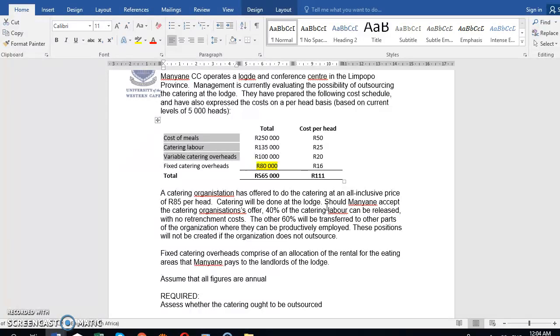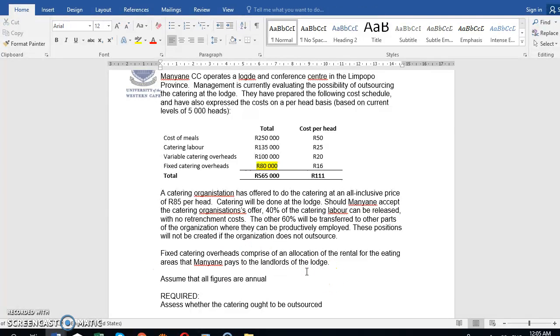These positions will not be created if the organization does not outsource. Fixed catering overheads comprise an allocation of the rental for the eating areas that Manyani pays to the landlords of the lodge. Again, this tells you that fixed catering overheads is just an allocation. It does not change based on the number of heads. And it says assume all figures are annual.